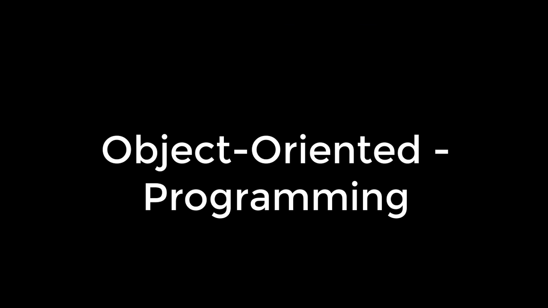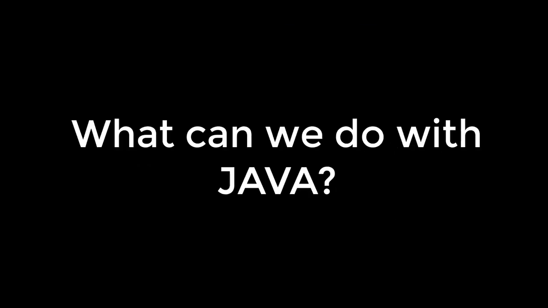Java, as we know, is an object-oriented programming language. So you might be wondering, what can we do with Java programming? Of course, we can do a lot. If you want to design a web application, Java can be used. If you want to design a mobile application, Java can be used. Let's say you want to design a desktop application, still you can use Java.